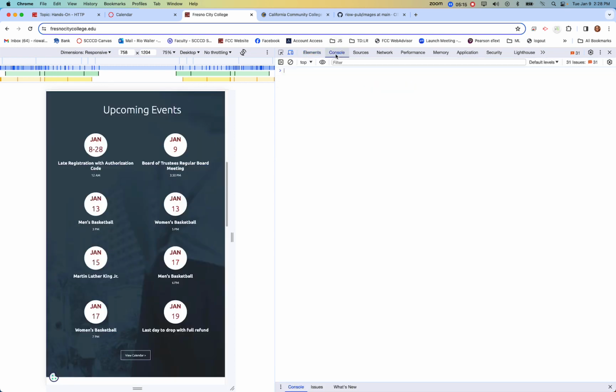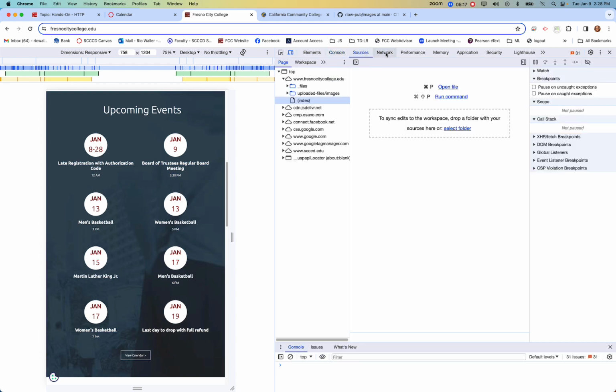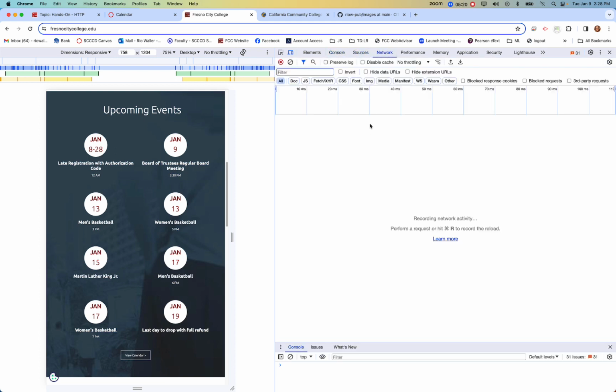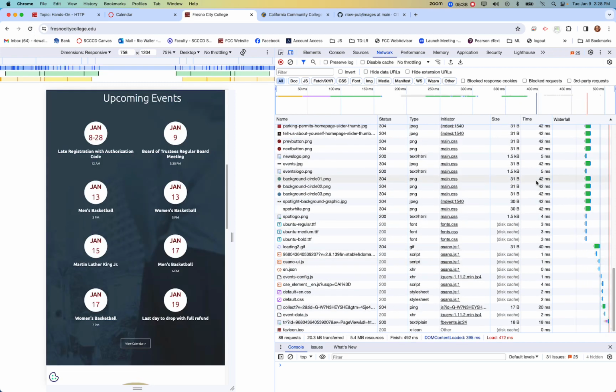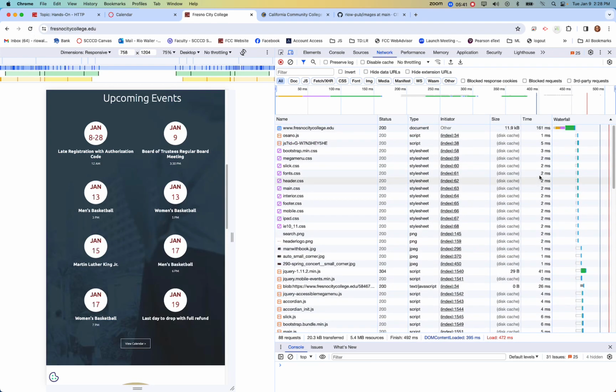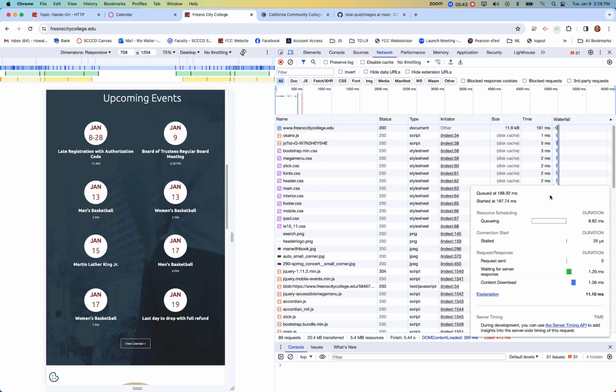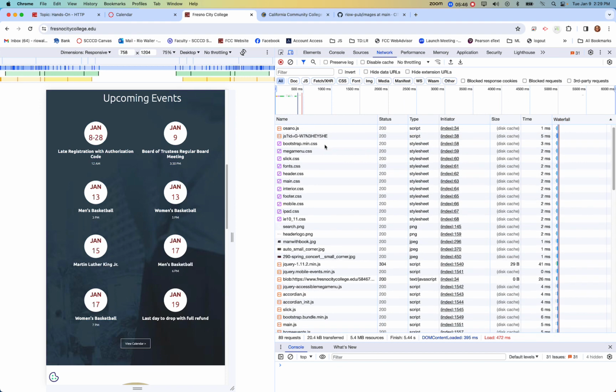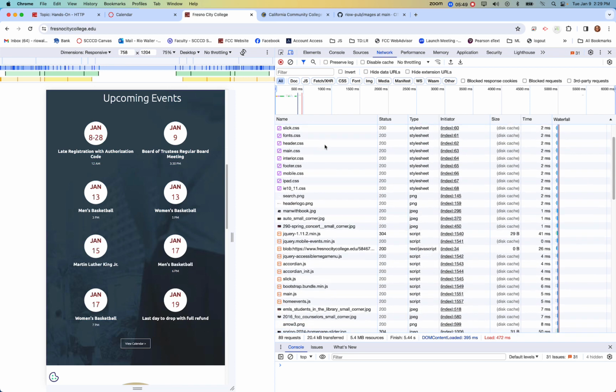And then there's console, and there's sources, and there's network. The network tab is really what we'll end up spending a little bit of time on for this assignment. So now that I'm in this website and I've opened DevTools, the page has already loaded. If I want to watch this happen in somewhat real time, I would hit refresh here. And what would happen is I would get this nice visual of the waterfall. So this is what happens. These are all the things that get loaded onto your system when you load up a web page.